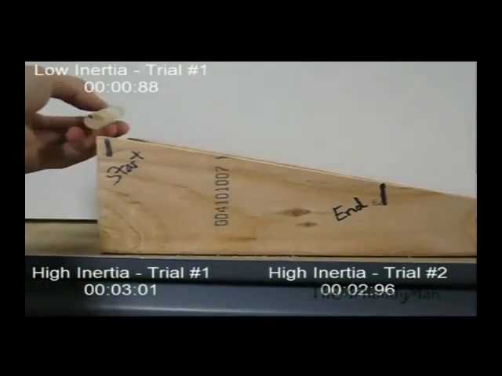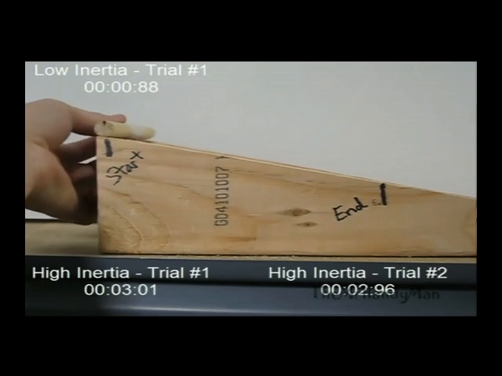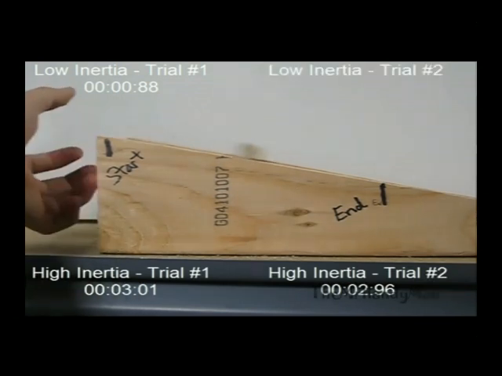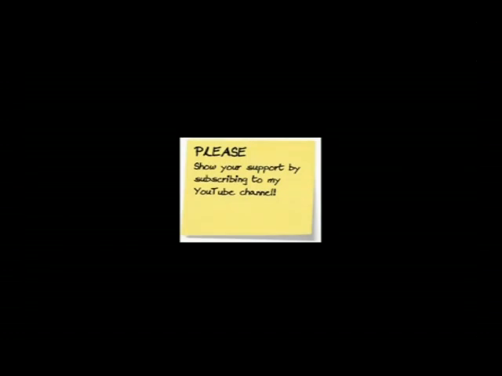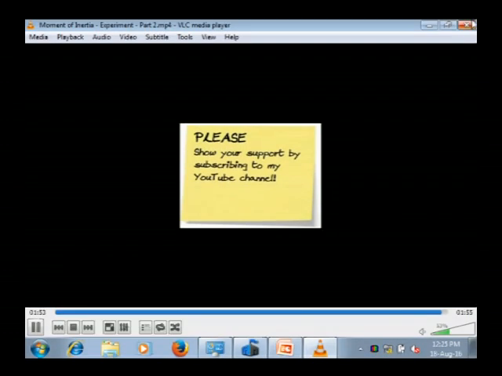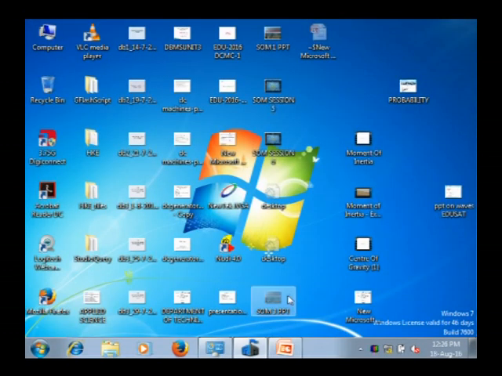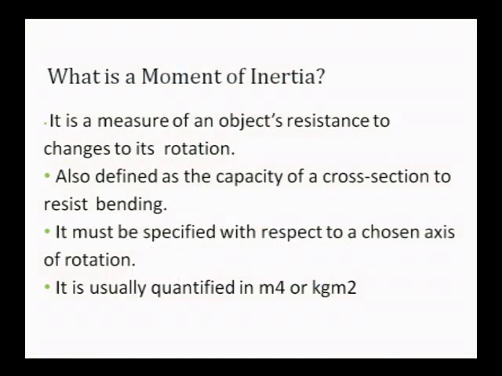Here, we can observe in the video that the time taken to travel from the starting point to the ending point is very less when we roll only the stick on the slope section. If it has more mass, the time taken to travel is more. That means if the mass is more, the time taken to roll will be more.